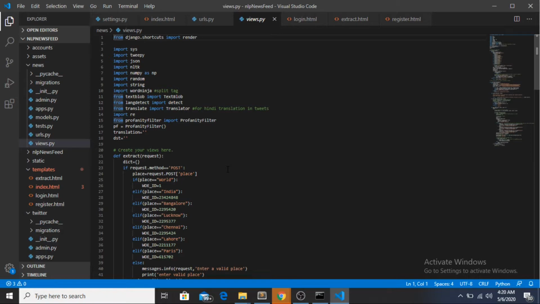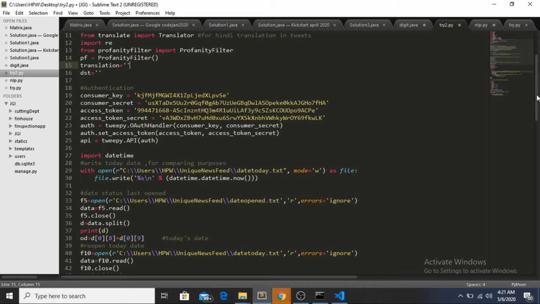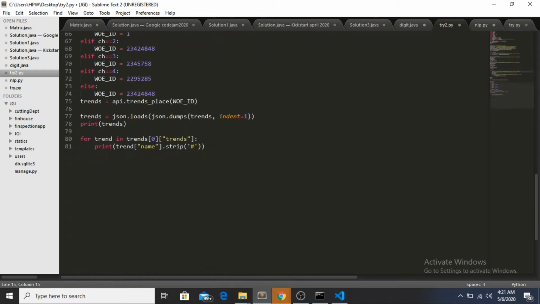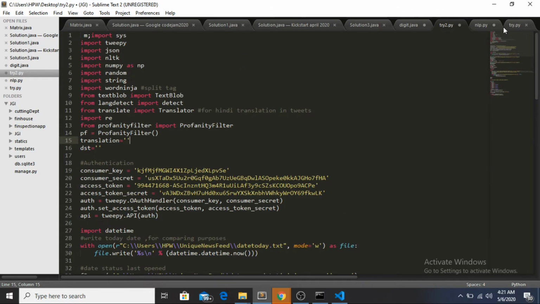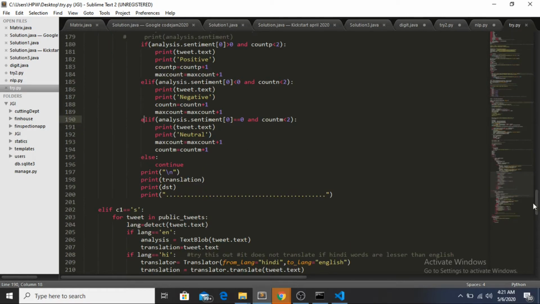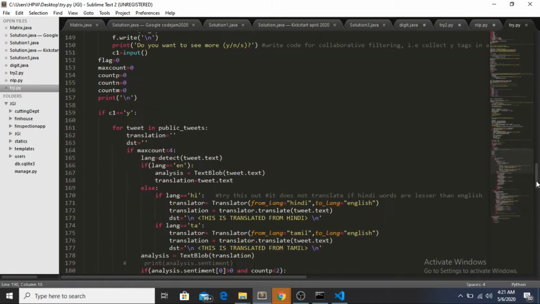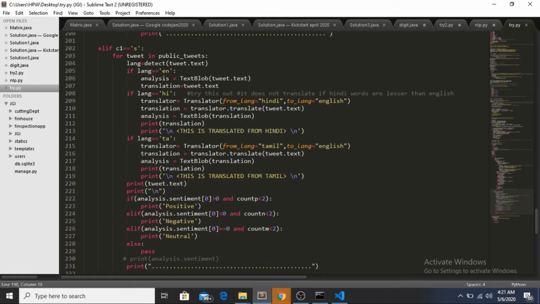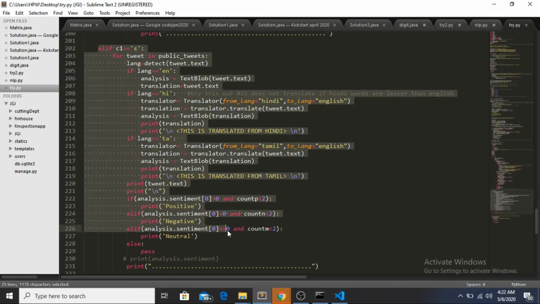Now the last thing which I would like to mention is we tried to do it the other way round too, instead of using TextBlob. Yeah, so this is the file for it. This is the same thing which we did over there. It's completely the same.